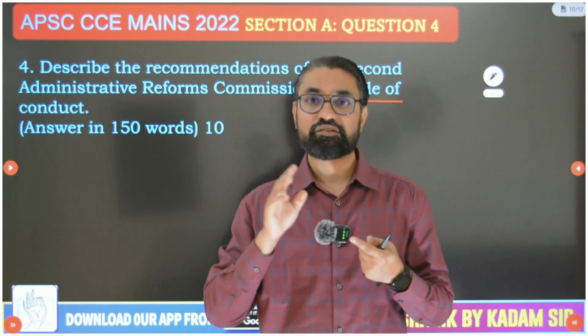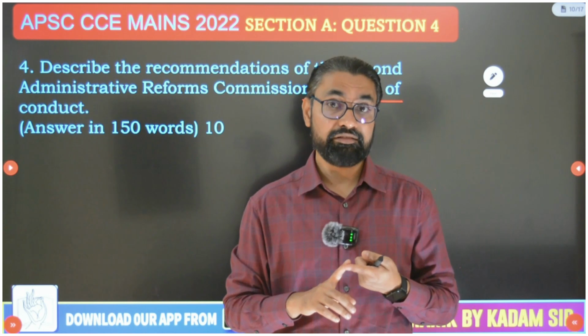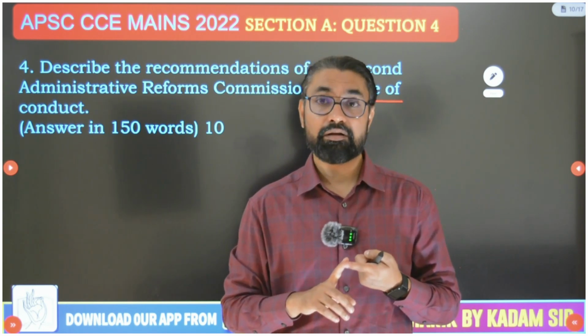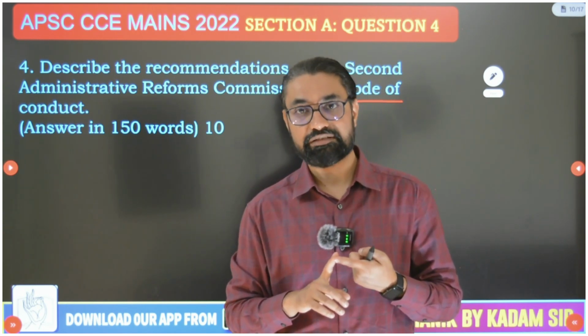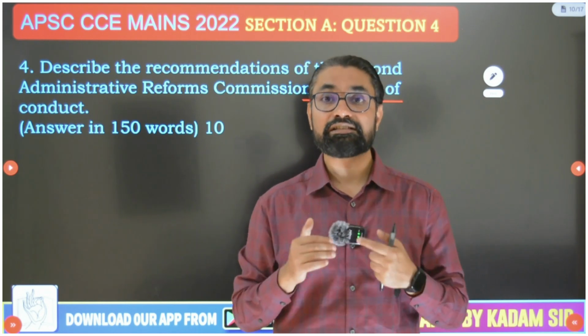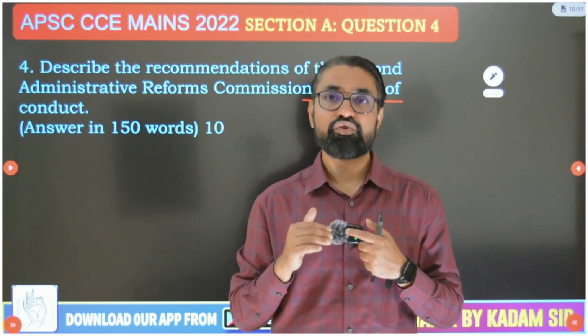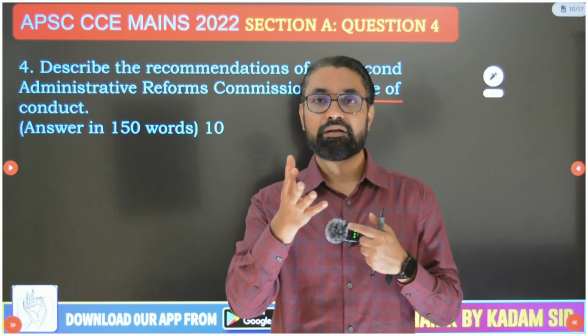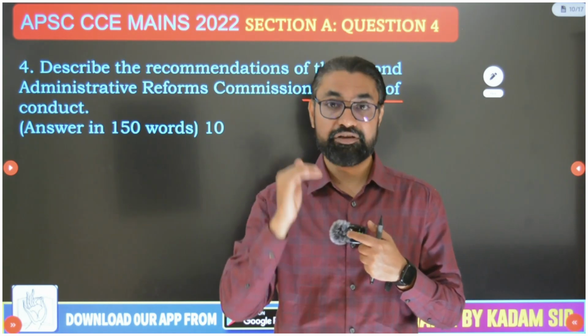So the Second ARC also talked about a code of conduct and code of ethics for ministers, and a code of conduct for MLAs and MPs in the legislatures. And then they said these codes of ethics and values should not be just motivational, they should be made legally punishable.